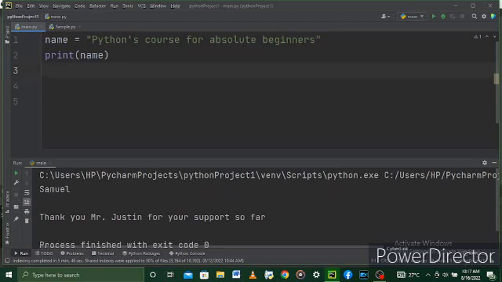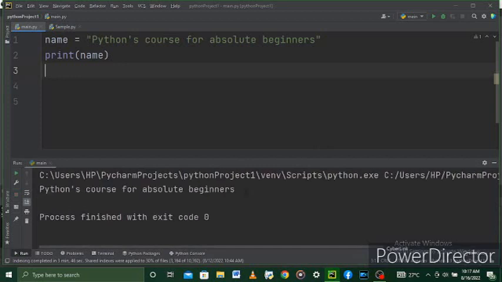Okay, so here I've started with the double quote. Now in between I made use of the single quote. You can see here Python's course. Okay, so I also ended with the double quote. Now Python has no issues with this. When I run my program to print the name, I will have it displayed very correctly. Okay, so you can see, all right, it has no issue with using both of them. So where it will have issues is if I decide to change this to a single quote while leaving the end as a double quote.